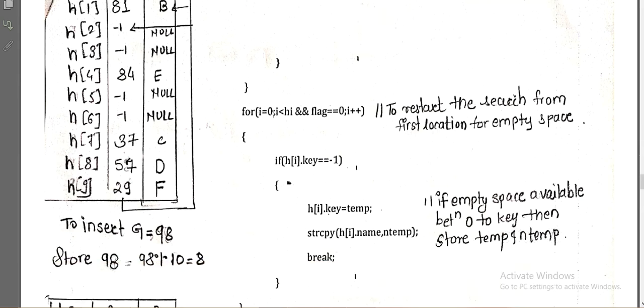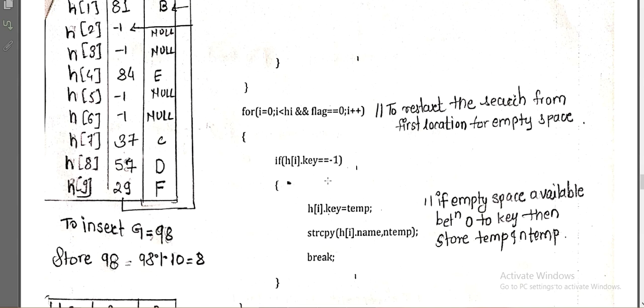So i will start from 0 and i will be less than HI. HI is nothing but the current position, the position where we want to replace. So from 0 to HI, we will find whether any field is empty. At the same time, we are also checking whether my flag is equal to 0, meaning we have not done any replacement yet, and then i++.